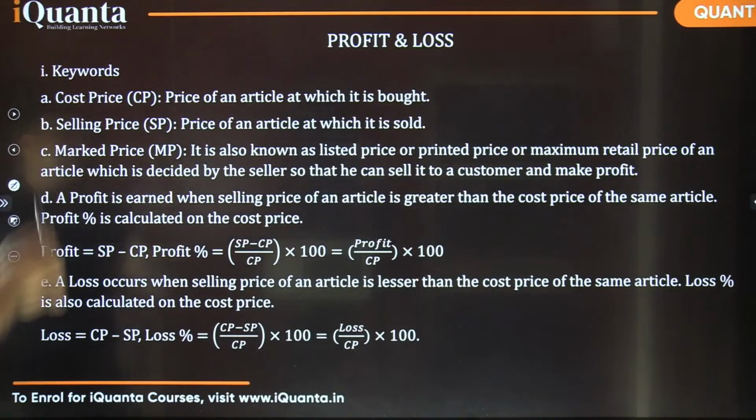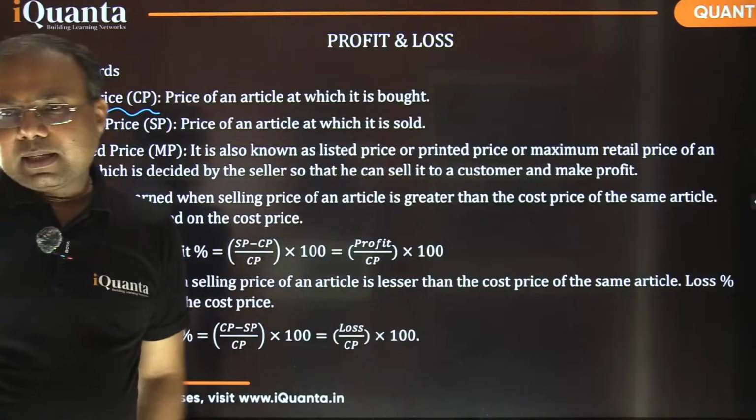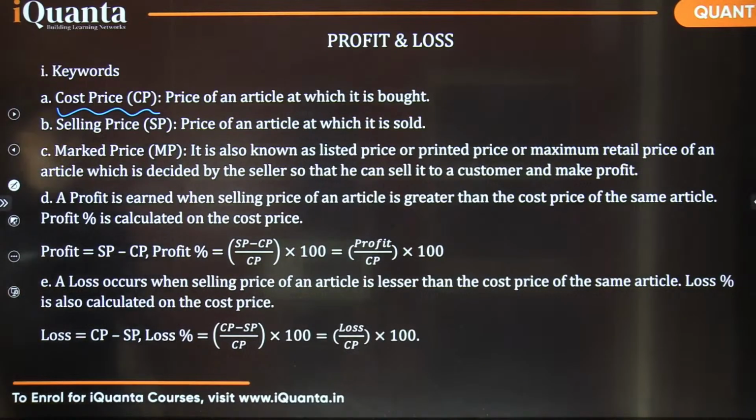So yes, again, this is an application of percentage only: profit and loss. There are some important keywords here, and I'm sure most of you are already familiar with that. So cost price, what is the cost price? The price at which an article is being bought. The amount or price at which a shopkeeper purchased an article, that is called cost price or purchasing price also sometimes.